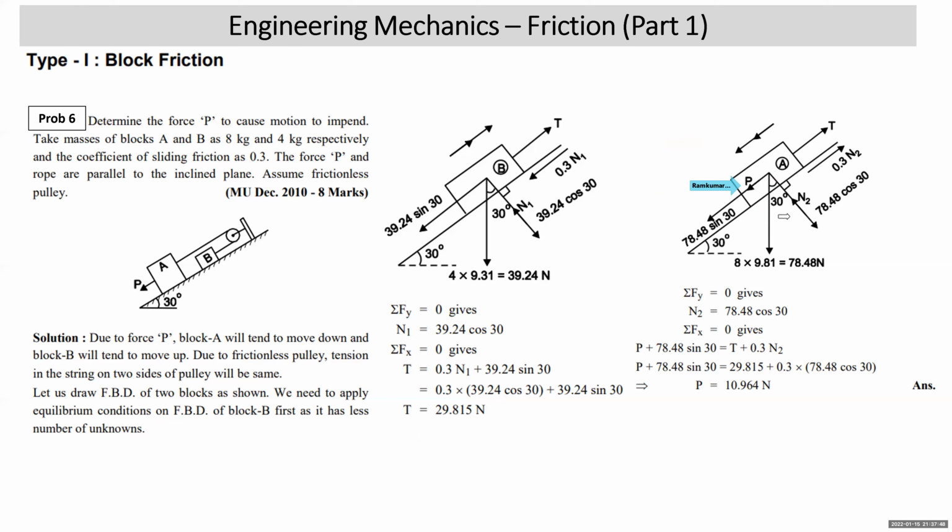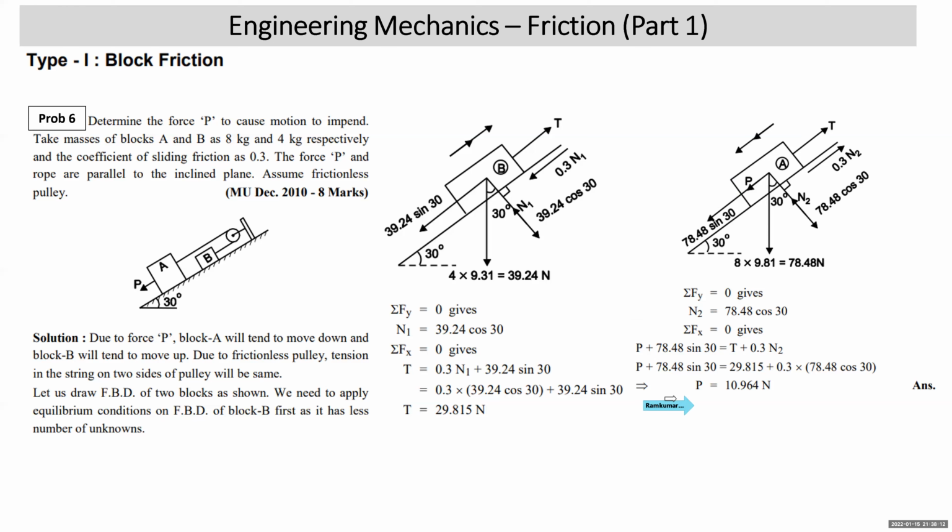Right? Sigma Fy is equal to 0, N2 is equal to 78.48 cos 30. Sigma Fx is equal to 0 will be 78.48 sin 30 plus P, these are downward, equal to T plus 0.3 N2, these are the upward forces. Substitute the value of N2 into it. Substitute the value of T into it. You get the value of P required to just start the motion of block A.